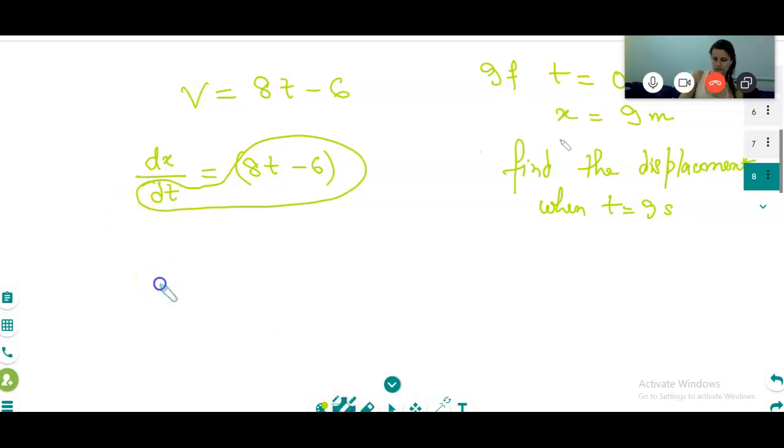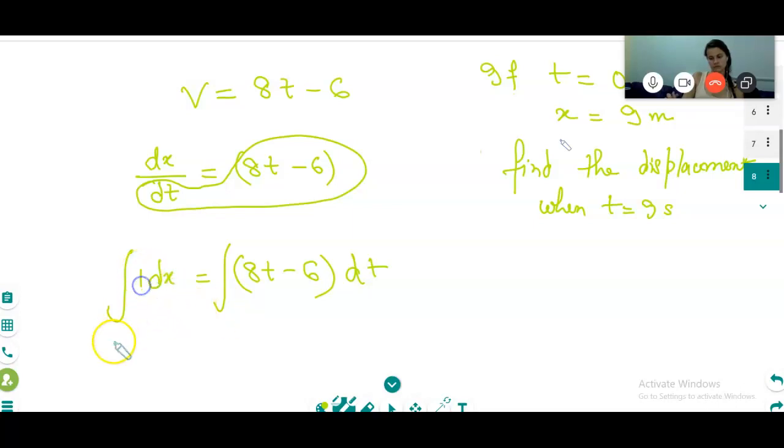Please tell me, dx is equal to how much? (8t - 6) dt. 8t minus 6 in brackets, dt. The dt is multiplied everywhere. Now we will integrate both sides. See, I am integrating both sides. Is it clear? Why am I doing this? Because I want the integration of dx.